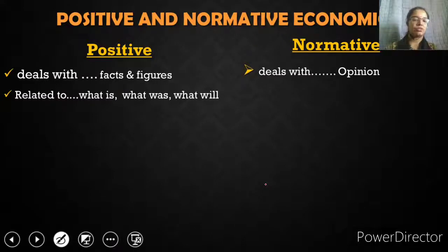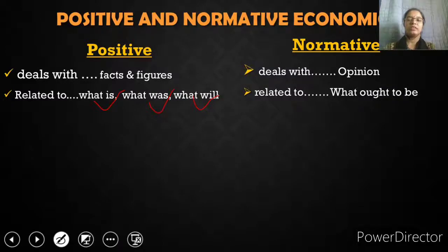Second thing, positive economics is related to what is, what was and what will be, in the present, in the past or maybe in the future. So the exact condition of the past, the exact figures about the present, and the exact figures that we can estimate for the future come under positive economics.